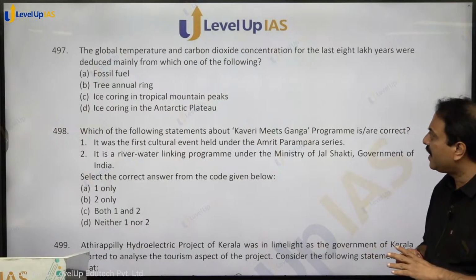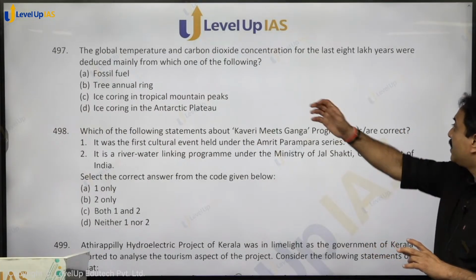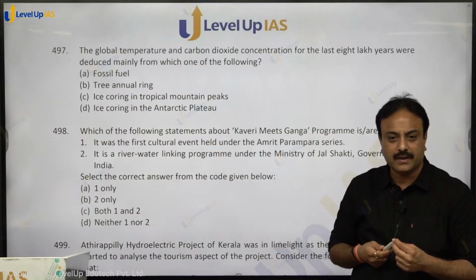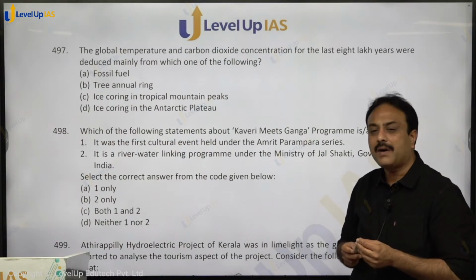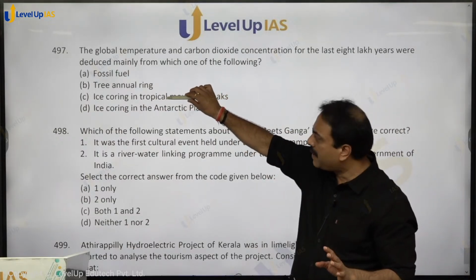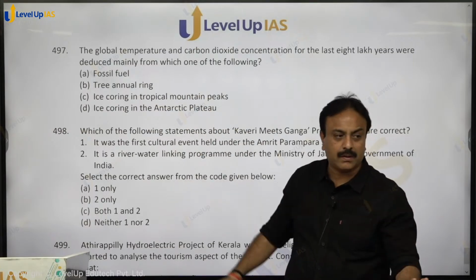The global temperature and carbon dioxide concentration for the last 8 lakh years were deduced mainly from which one of the following? Ice coring from Antarctic plateau. It is possible by tree annual ring also, by tropical ice also,